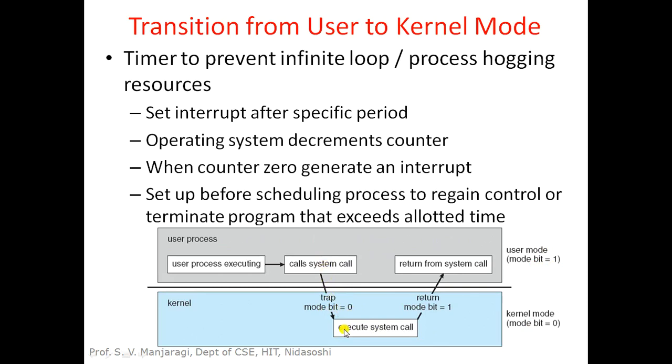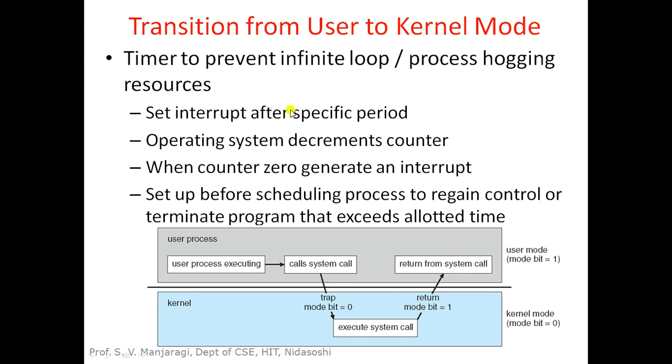Then we move to the kernel, and the kernel starts executing the system call, which may be interacting with the hardware devices, and after that we want to return to the user mode. So in this case, the mode bit will be set to 1 again, and we return to the user mode. Whenever the system call executes the return statement, we return back to the user mode. That is called return from system call, where the mode bit is set to 1 and the user process will resume its execution in the user mode.